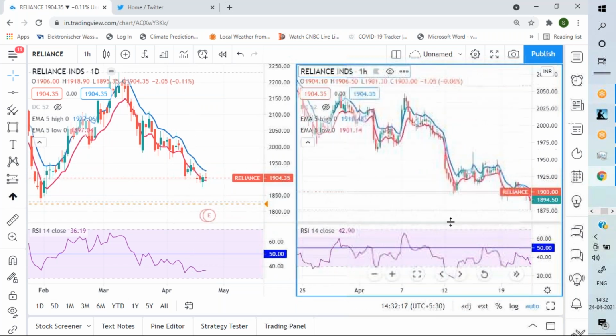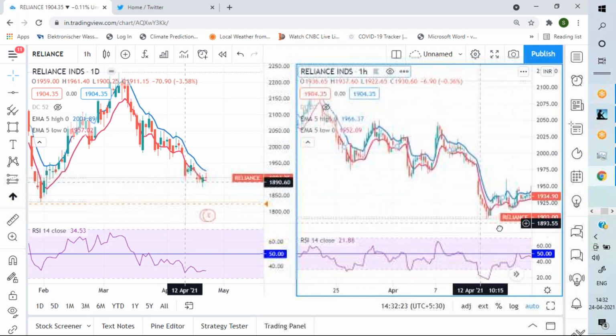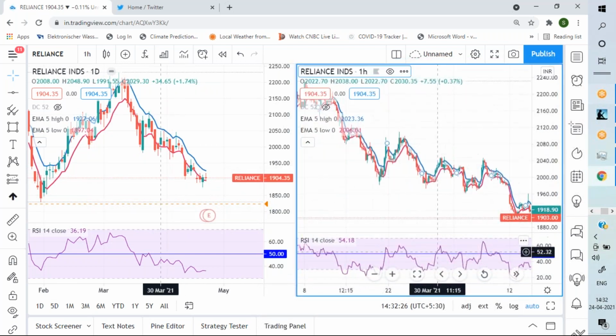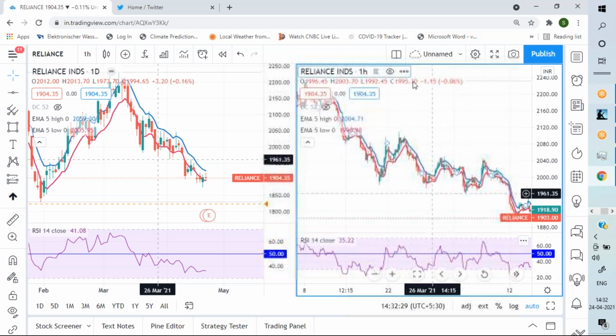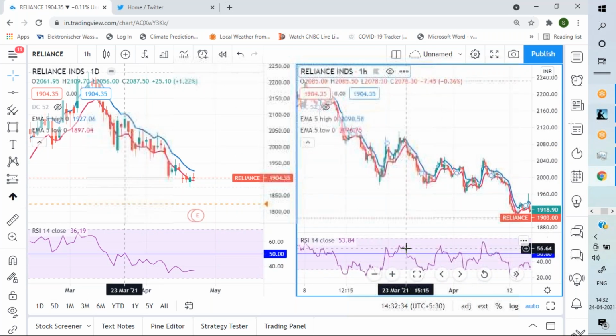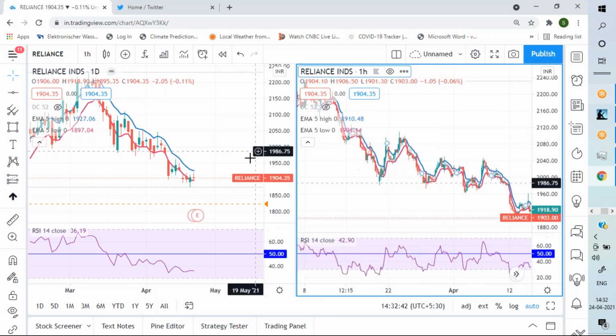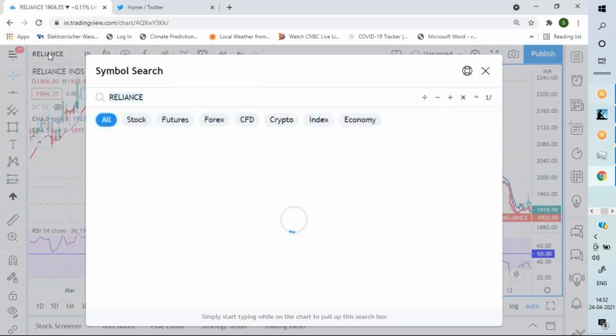So this is falling, but in the shorter time frame chart, you get many trading opportunities like this when it is pulling back to 55 and falling again, falling below 50. So this is nothing but multi time frame analysis. You could do this in hourly versus 15-minute chart also.